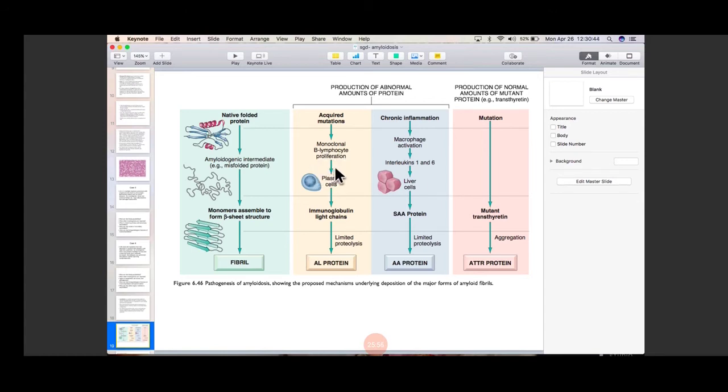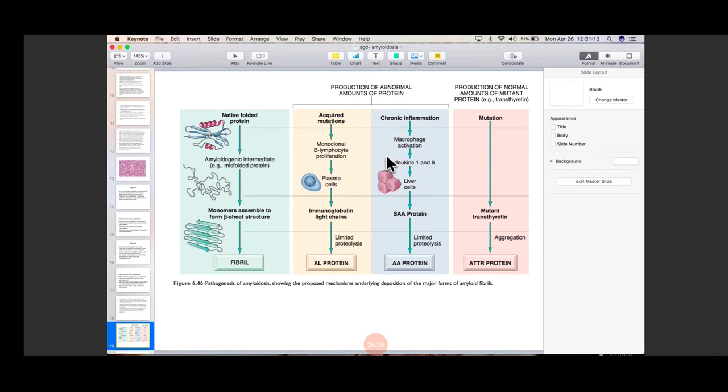Monoclonal B lymphocyte proliferation leads to more formation of plasma cells. These plasma cells are mainly responsible for the formation of immunoglobulins, antibodies in the body, so they are going to secrete immunoglobulin light chains. Because there is only limited proteolysis, there is formation of amyloid light chain protein. This AL protein gets deposited in various organs.